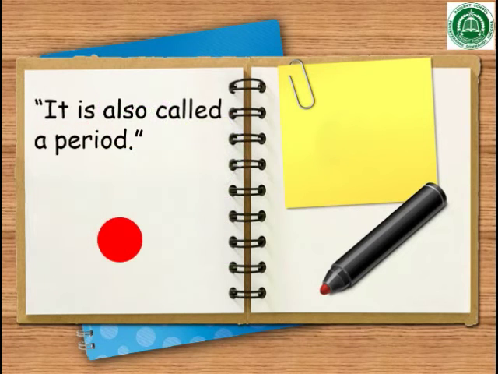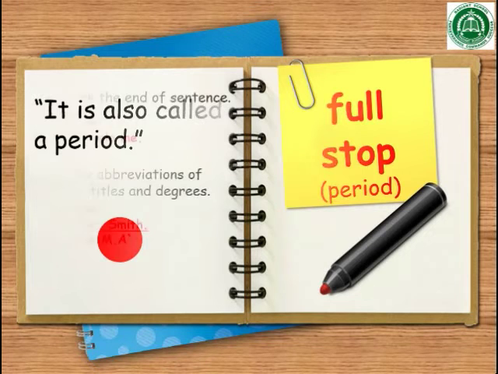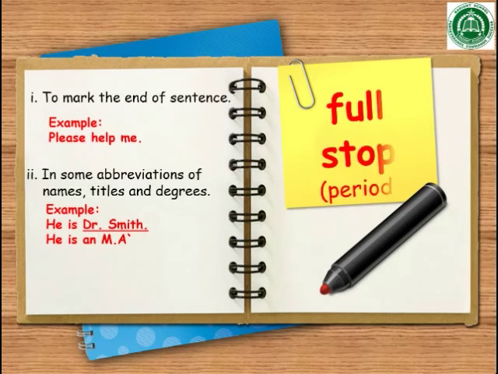The first one is a full stop. It is also called a period. Students, it is the most common punctuation mark in the English language. You can see the symbol on the screen. It is just like a dot and it is used for a longer pause. Now let's discuss its uses. There are two uses. The first one, we use the full stop to mark the end of simple sentences.